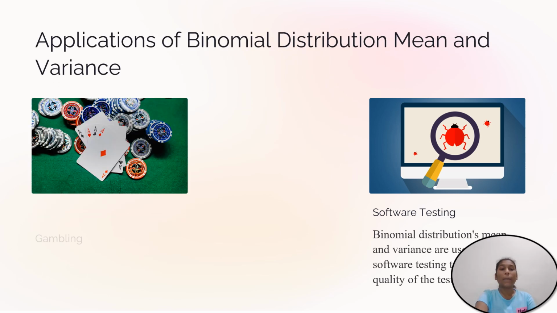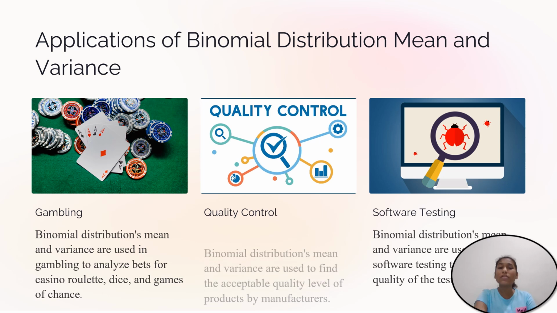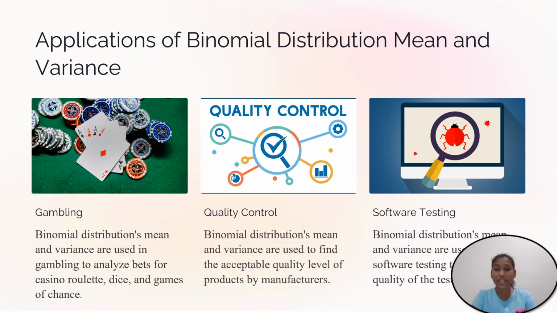Next, let us go with the applications of binomial distribution, mean and variance. It is used in gambling, quality control, and software testing. That is, to analyze bets such as casino roulette, dice, and games of chance. In quality control, binomial distribution, mean and variance are used to find the acceptable level of quality. It is also used in software testing.